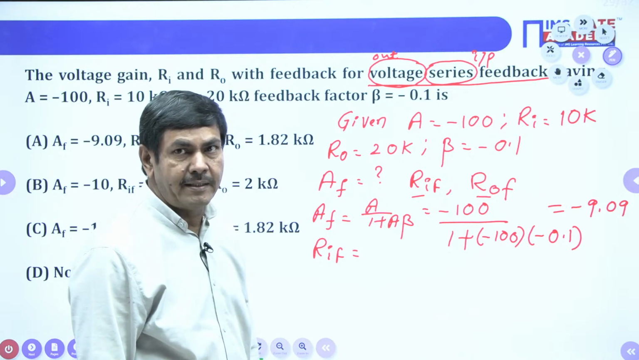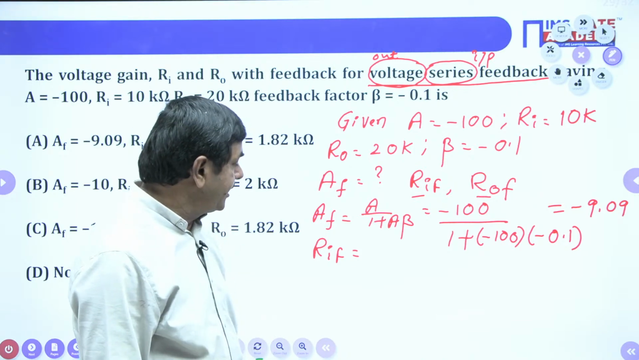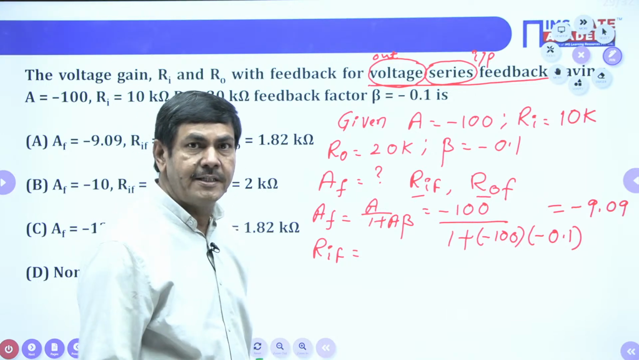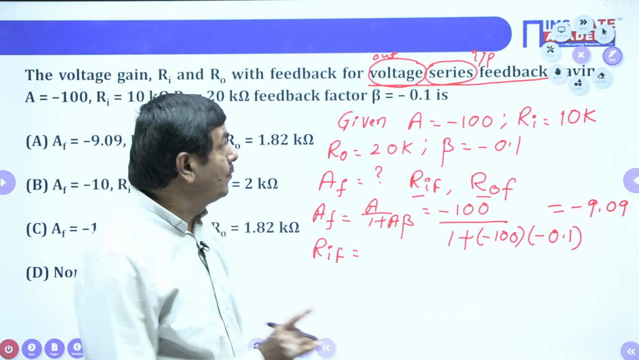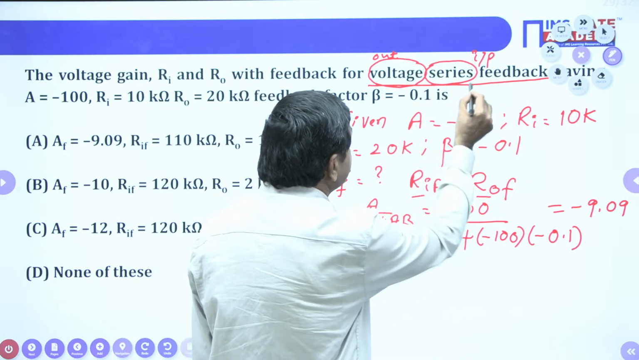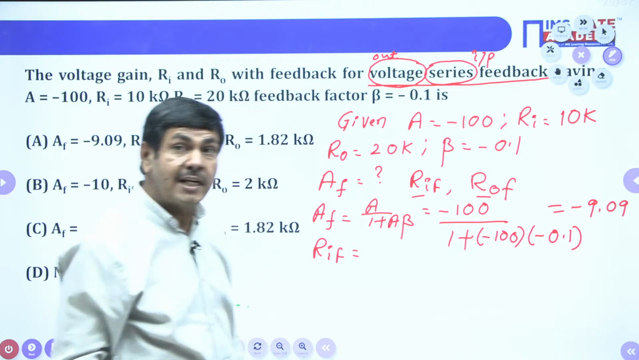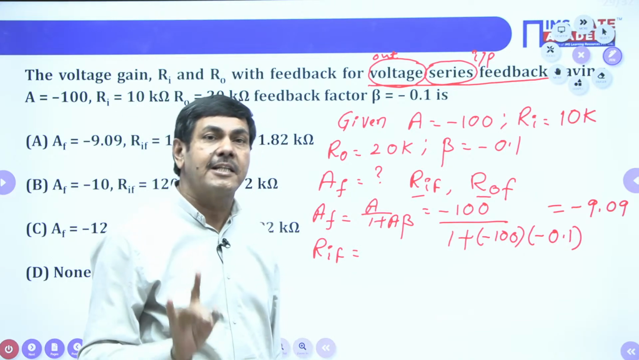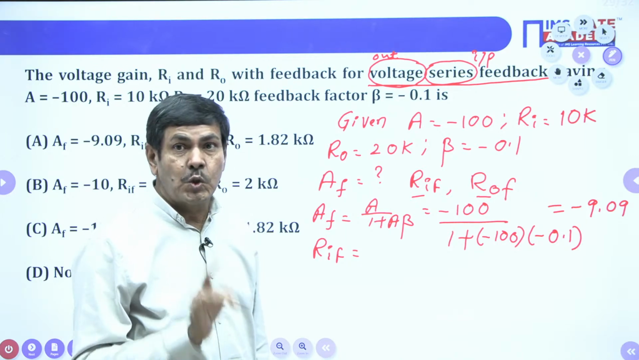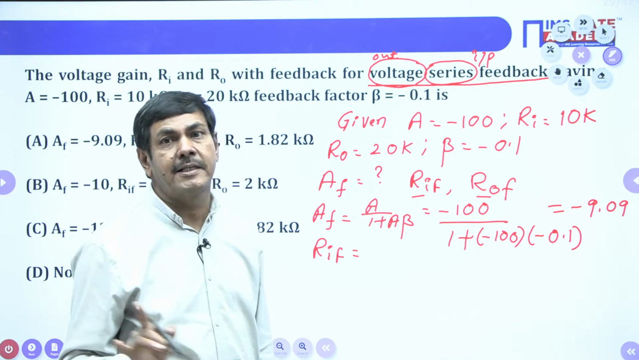Initially Ri. Whenever you are applying the negative feedback, RIF is available. That RIF increases or decreases. We can check easily now. Input is nothing but the series. In the series connection, total resistance will be increased or decreased? That is my question.